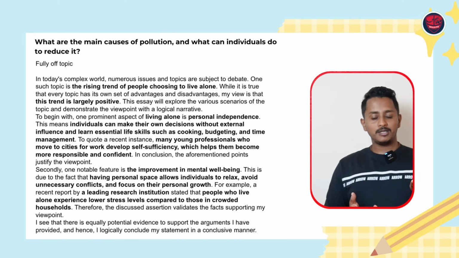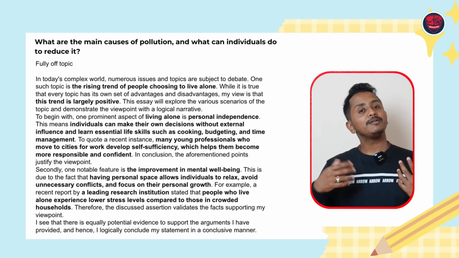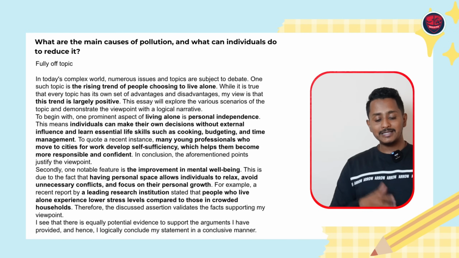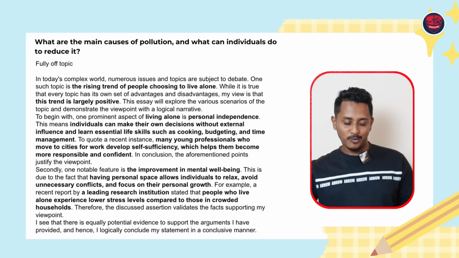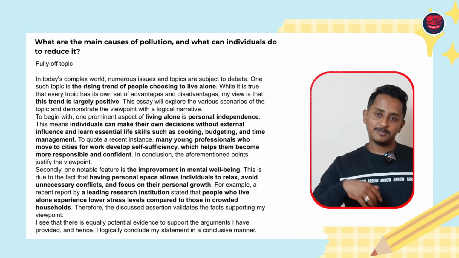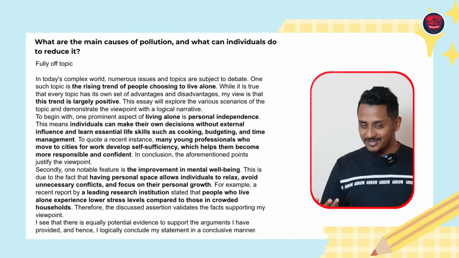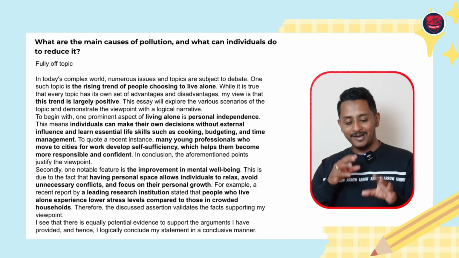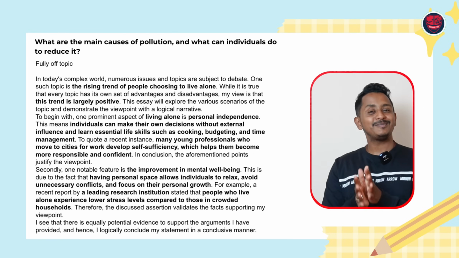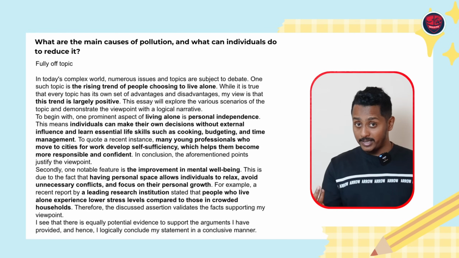Another fully off-topic answer I'm going to paste and see what our AI gives. So now I'm putting the answer with respect to the rising trend of people choosing to live alone. The question is pollution. The answer is why people choose to live alone. You see here, in the second paragraph, one prominent aspect of living alone is personal independence. This means individuals can make their own decisions. So the entire thing is a very nicely written essay, but not even 1% is relevant to the question asked. So let's see what our AI gives for this.